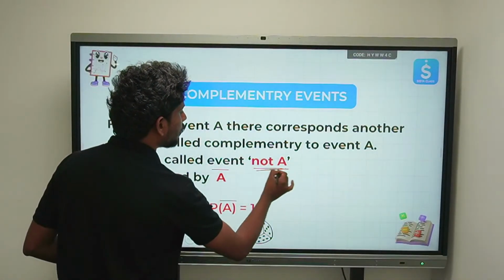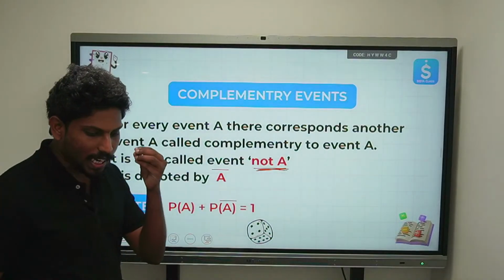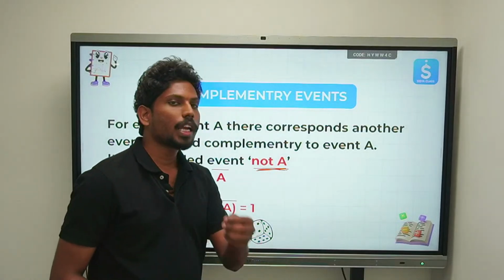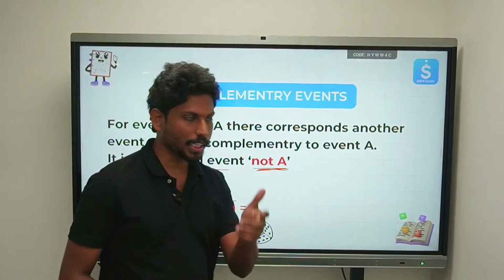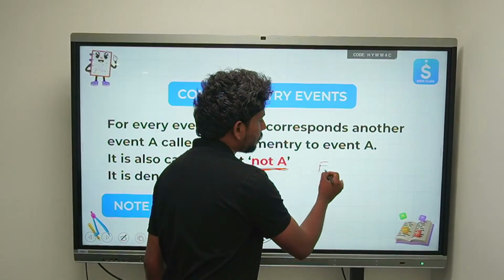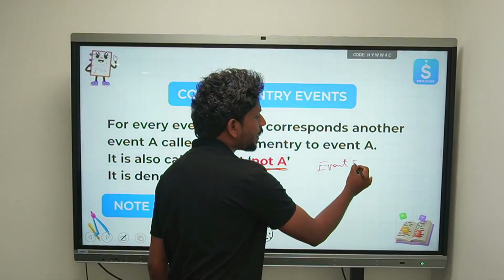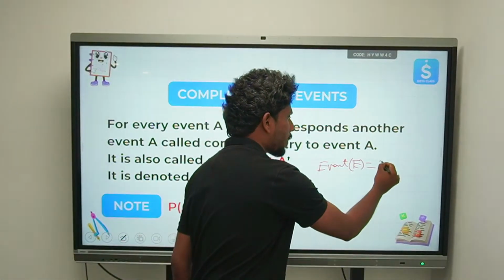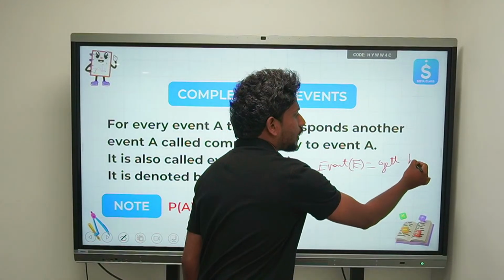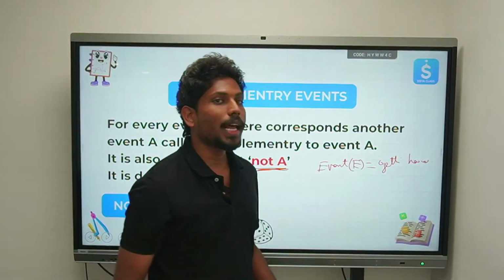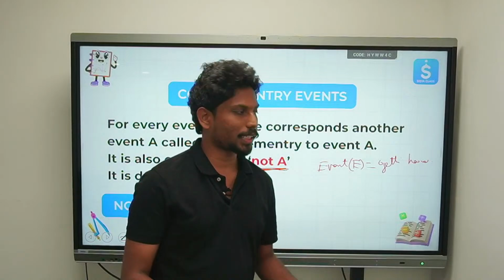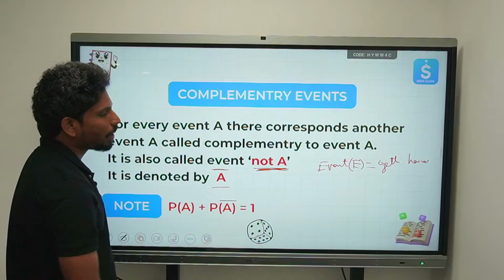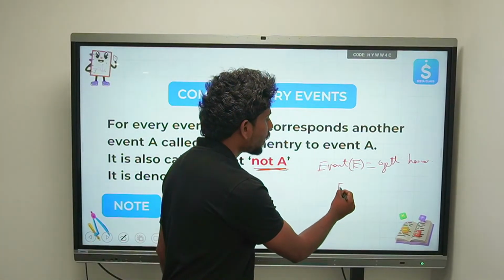In understanding in simpler terms, for example, if you're tossing a coin, I have created an event. I created an event E. The event E is what? Getting a head. Now, I would like to say a complementary event for this. I denote the complementary event by a bar, so event E bar.